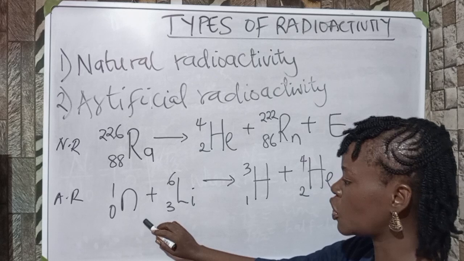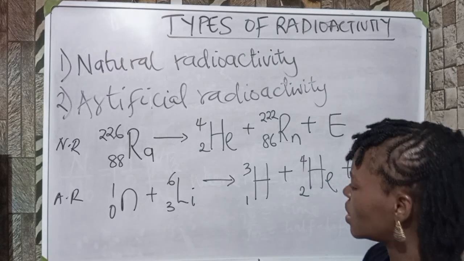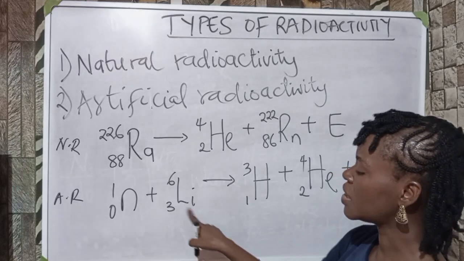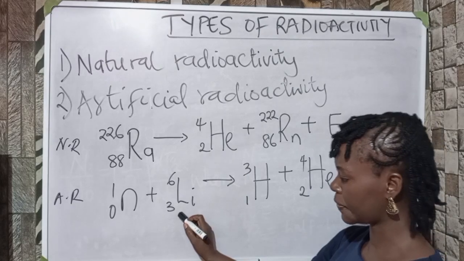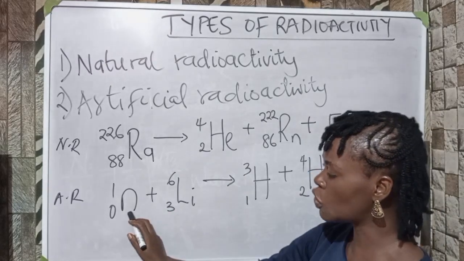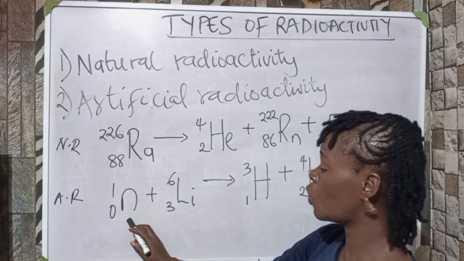The second equation is under artificial radioactivity. Look at this equation. This is lithium, an ordinary element which has a mass number of 6 with atomic number of 3. We bombarded it with a neutron because it cannot emit radiation spontaneously on its own.